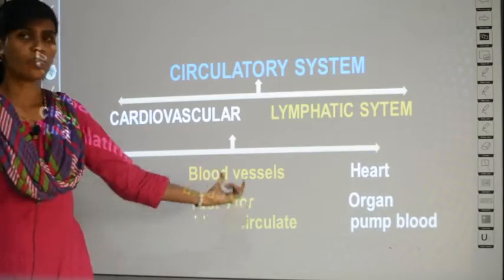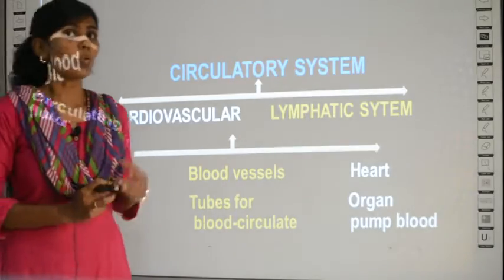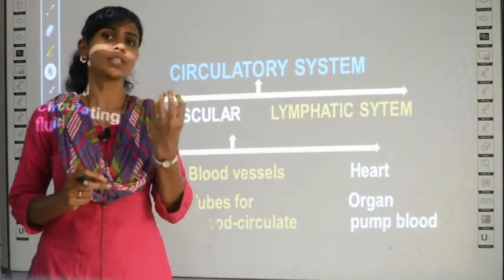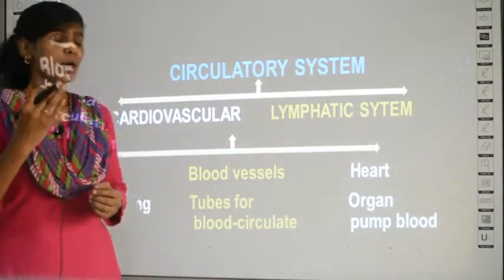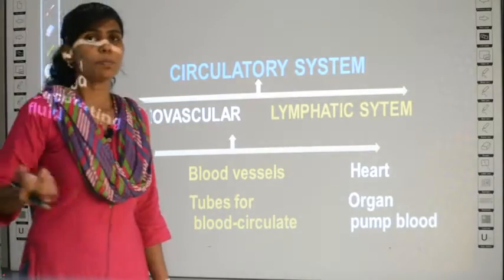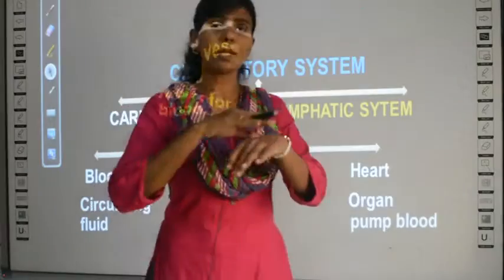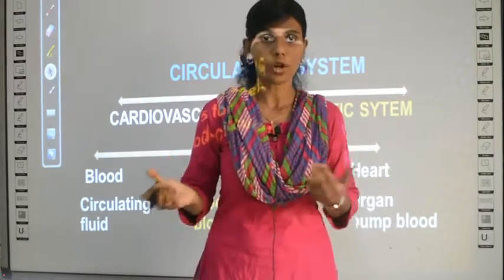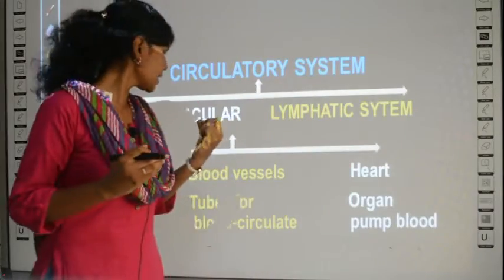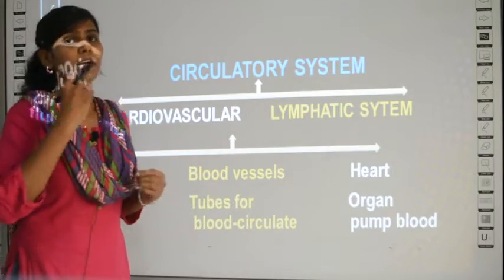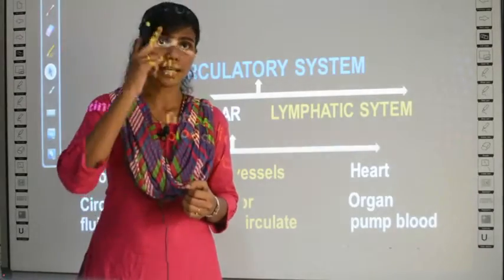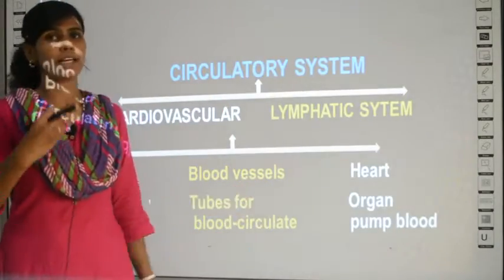And then blood vessels. You must have heard this term, but what are they? You have many small tubes in your body. Obviously, when there is a tube, the tube will be carrying something, right? So what do those tubes carry? Those tubes carry blood which circulates. Do not imagine that just below your skin you have blood directly. It is not that way. There are many tubes under your skin, and those tubes are called blood vessels, and only these blood vessels can carry the blood. Only when there is a cut in the blood vessels, the blood will come out.